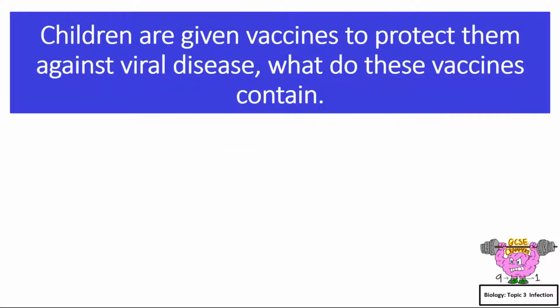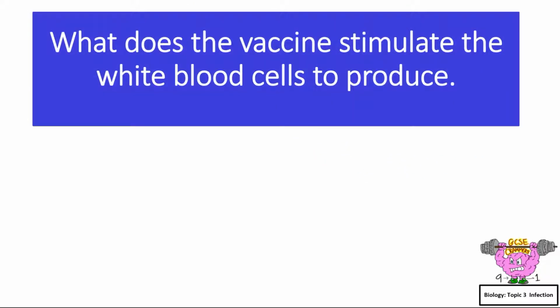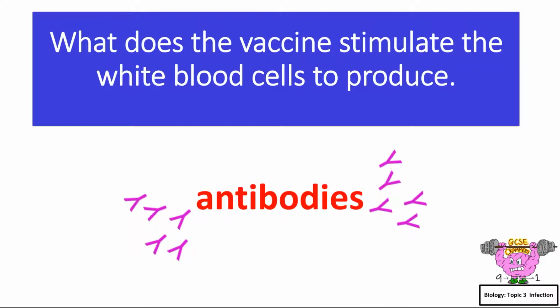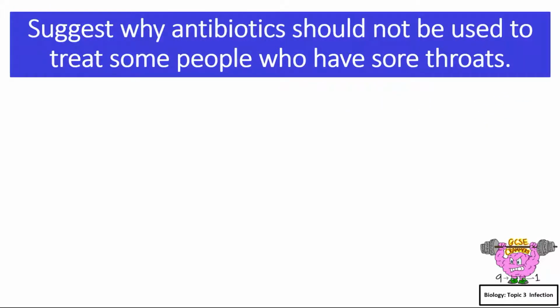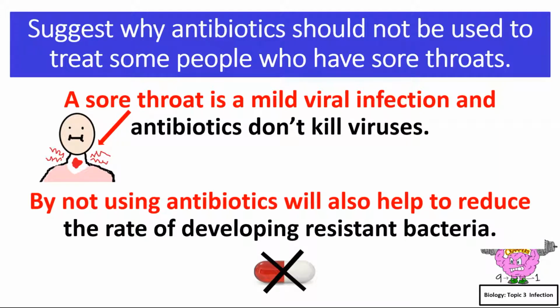Children are given vaccines to protect them against viral disease. What do these vaccines contain? An inactive form of the virus. What does the vaccine stimulate the white blood cells to produce? Antibodies. Suggest why antibiotics should not be used to treat some people who have sore throats. A sore throat is a mild viral infection, and antibiotics don't kill viruses. Not using antibiotics will also help to reduce the rate of developing resistant bacteria.